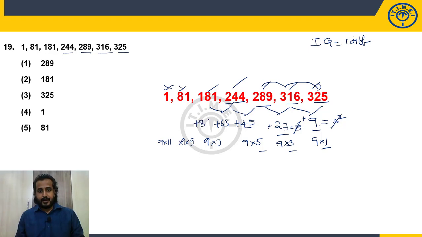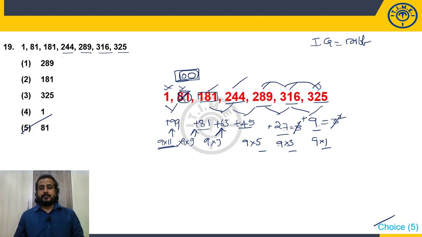Right. Now what should be next? Plus 81. And you already know 181 is the correct number. So for one number, I should add 81 to get 181. What should this number be? 100. So the number should be 100. If 81 is wrong and I assume 100 is correct, it should follow 9 into 11, a difference of 99. 1 and 100 difference is how much? 99. 9 elevens are 99. Perfectly matching. So the wrong number in the series is 81, and the correct number in that place is 100. 81 is in choice 5. So my answer is choice 5.